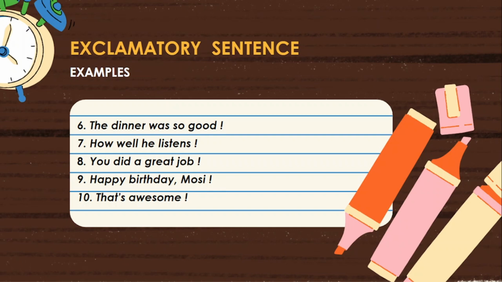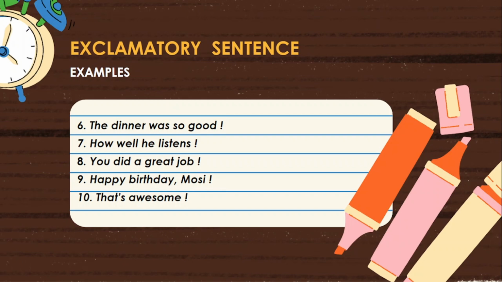So the second condition is also fulfilled. Based on these 2 points, the sentence is called as an exclamatory sentence. Let us observe the remaining features also. The sentence is started with an exclamatory word how. Subject he and verb listens are present at the end of the sentence.